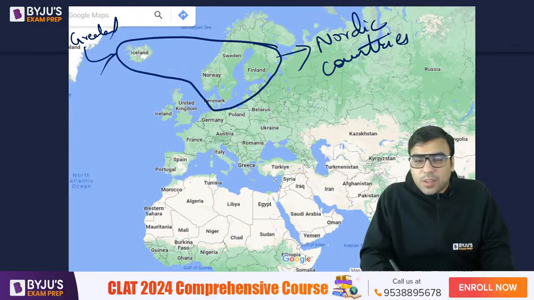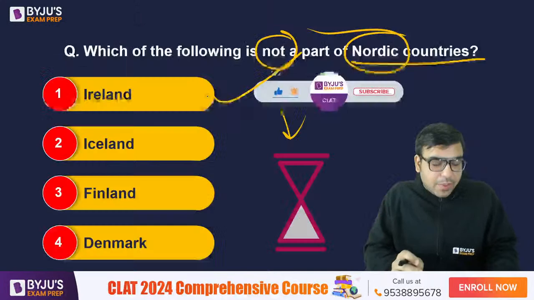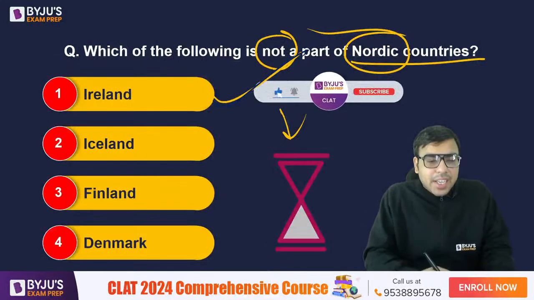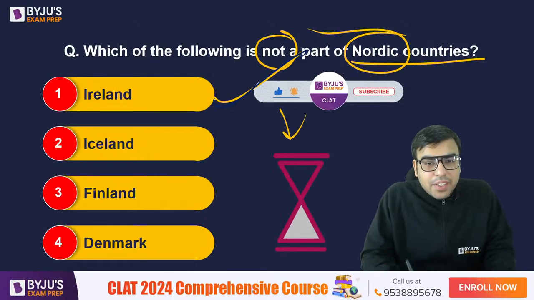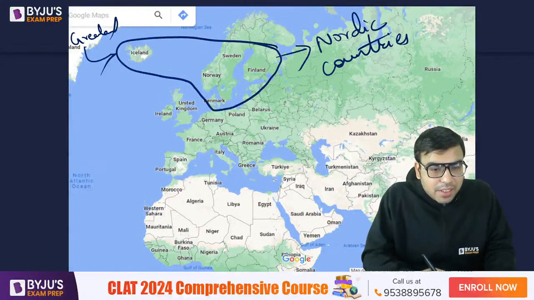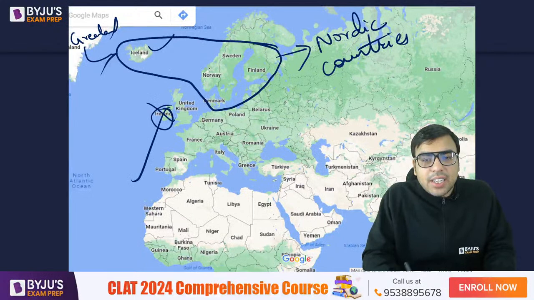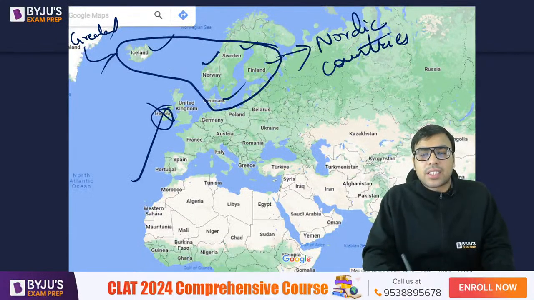Yes, Amelia Raj, very good. हाँ, so you have reached very much correctly. So Ireland part नहीं है, Iceland is a part of it. So just be aware of it. ठीक है ना? So Ireland यहाँ पर है, ये वाला Ireland है. This one is Ireland. This is not a part of it. So Iceland, Norway, Sweden, Finland, Denmark. These are part of it.